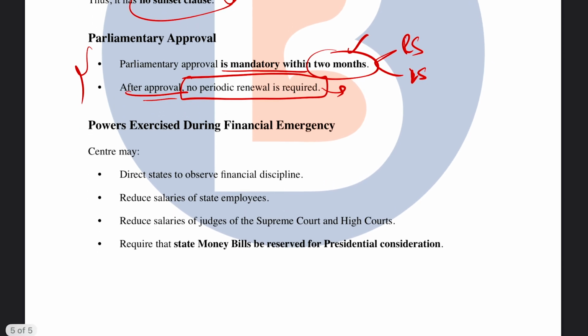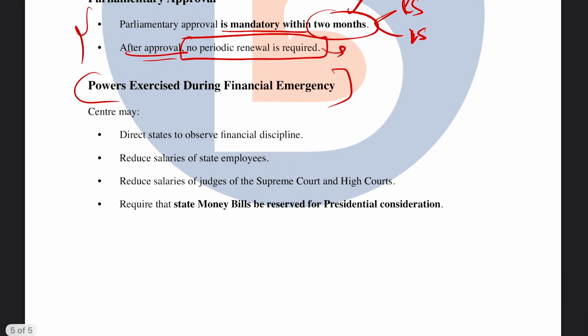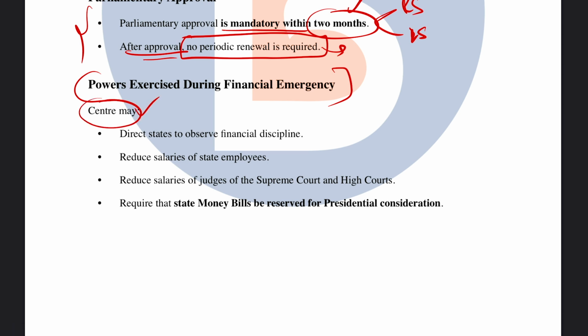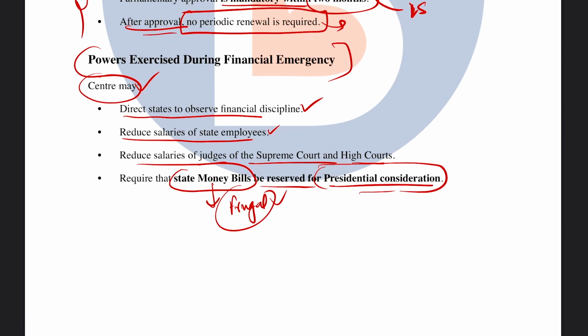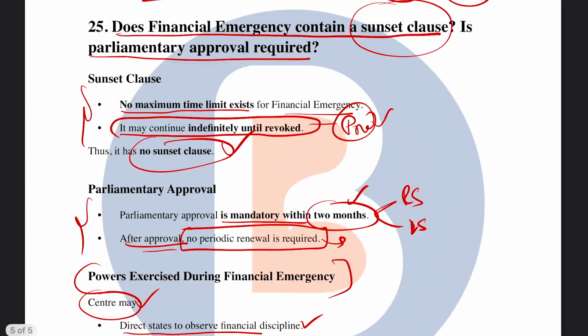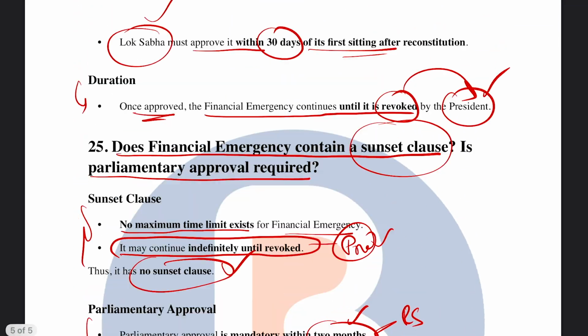Next, in terms of the powers exercised during financial emergency, there are few important powers of the center. First one is, it can direct states to observe financial discipline. Second is, it can reduce the salaries of state employees, reduce salaries of judges of the Supreme Court and the High Court, and also require that state money bills be reserved for presidential consideration, to make sure that the state is also going frugal in terms of the fiscal spending that it is doing. And that is all with respect to the financial emergency and the president's rule.